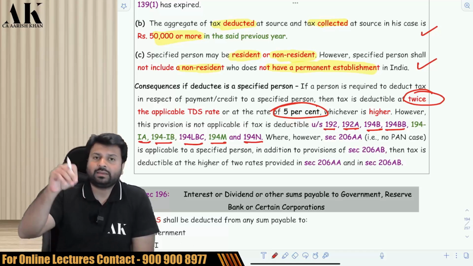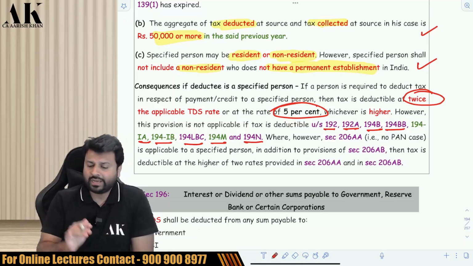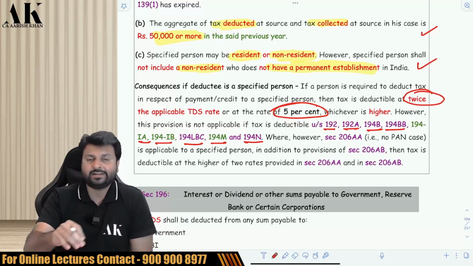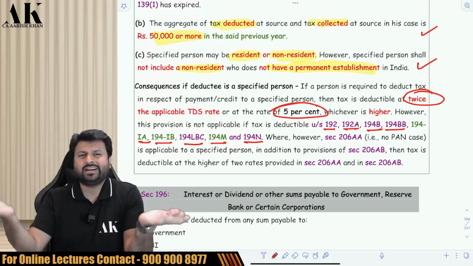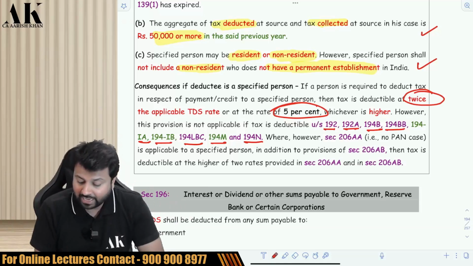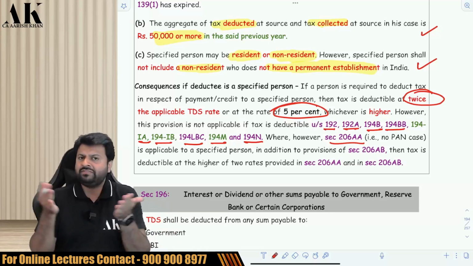This section is not applicable for these assessees. For assessees whose TDS is deducted under these sections, the twice-the-rate provision and so on is not supposed to be applied. Along with that, 206AA will definitely be applicable.